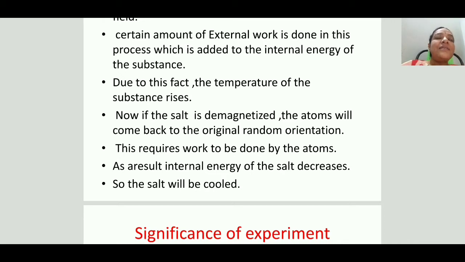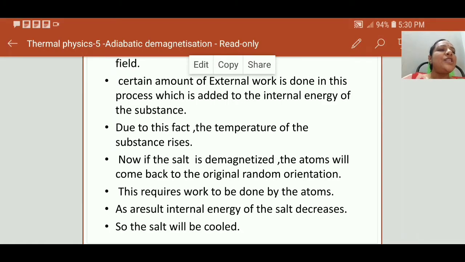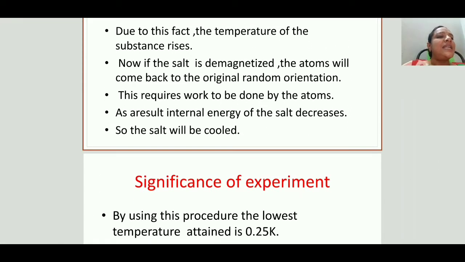So to do this work, who supplies the energy? As the paramagnetic salt is demagnetized adiabatically, meaning there is no heat transfer between itself and the surroundings, it has to take its internal energy. It uses some of the internal energy to come to the original position. Automatically the internal energy of the salt decreases, so the temperature falls. That means the salt will be cooled. This is the explanation of the adiabatic demagnetization.